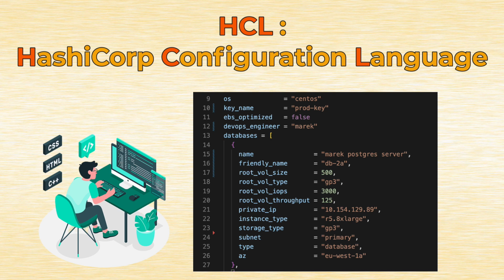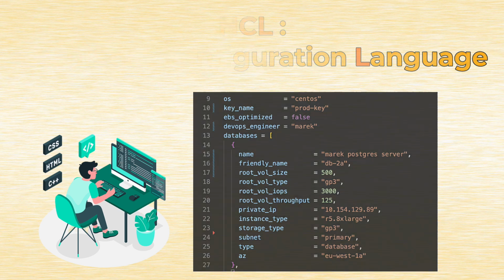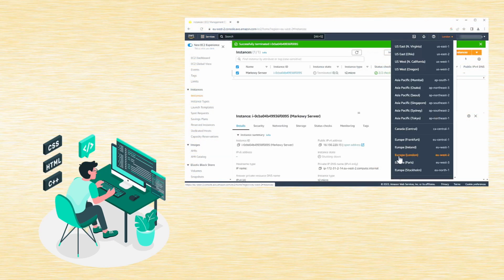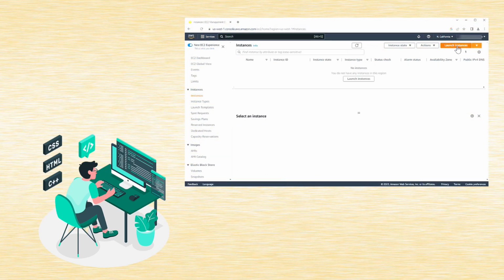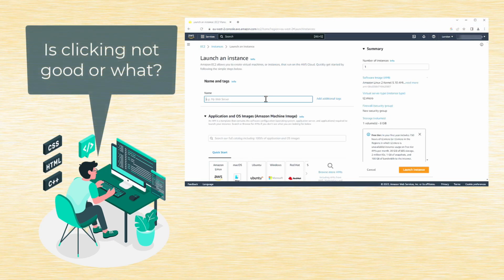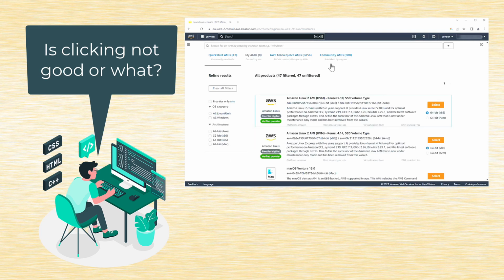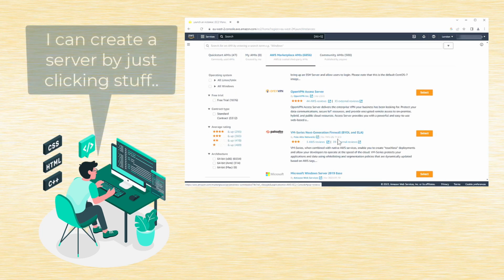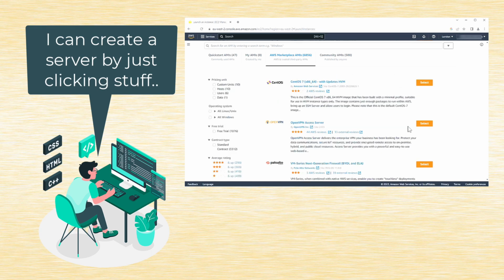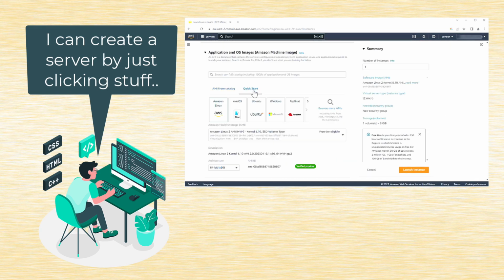And someone might ask, Marek, but I can build that infrastructure manually, yes? I can build it directly, for example, in AWS by clicking on some icons there and filling in the fields required. So why should I even learn about something like Terraform? Creating infrastructure manually in the cloud is indeed possible, however it has many drawbacks.